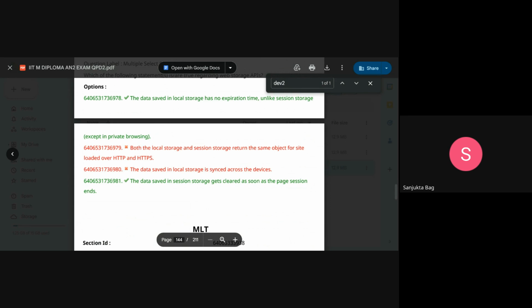So, guys, I think the paper is finished, and next week again there'll be just a doubt clearing session, and before end term again we will be doing PYQs.